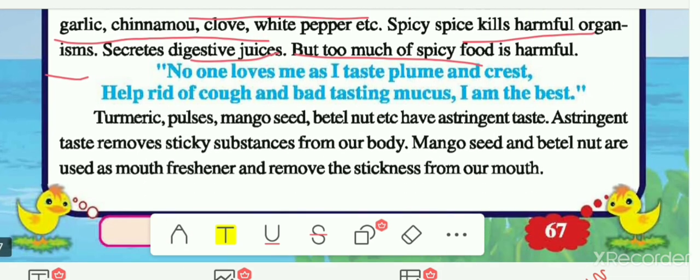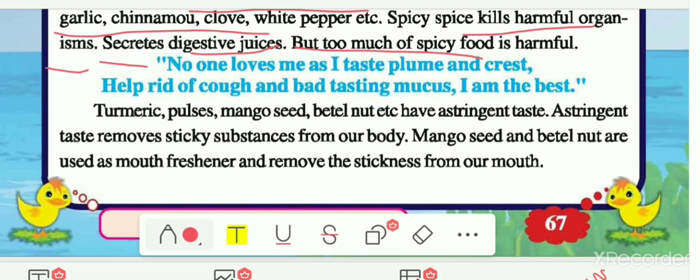Now next one, let me see. No one loves me as I taste plump and crisp. Help rid of cough and bad tasting mucus. I am the best. Now this taste is saying that no one loves me because its taste is plump and crisp, and it helps with cough and bad tasting mucus, that means saliva. To rid of these two, this taste is helpful. So this says that I am the best. So this taste is the astringent taste.